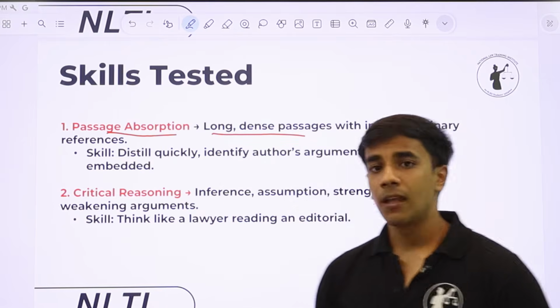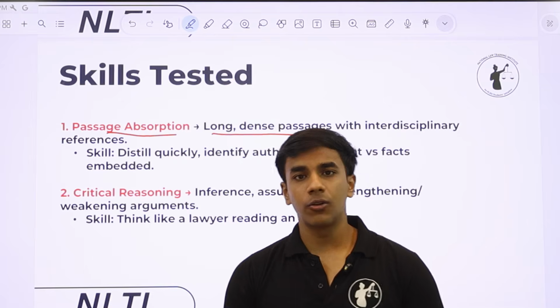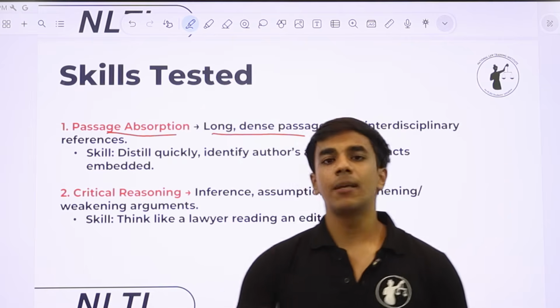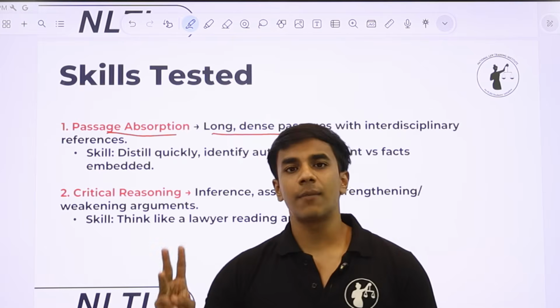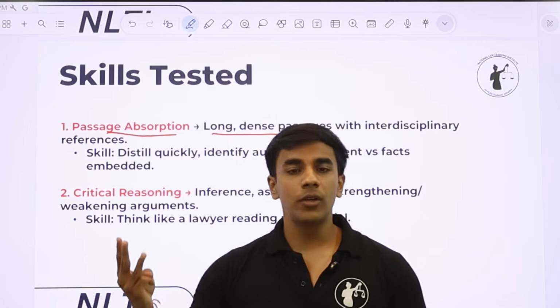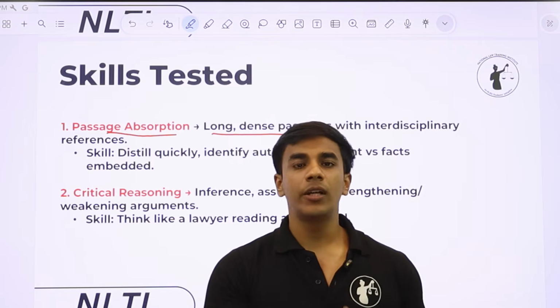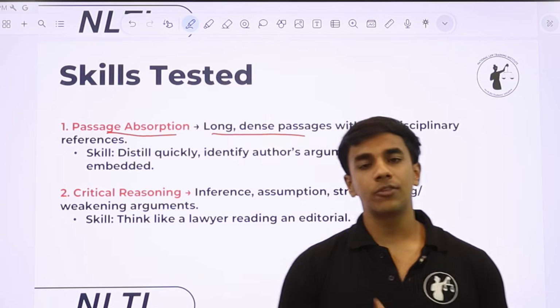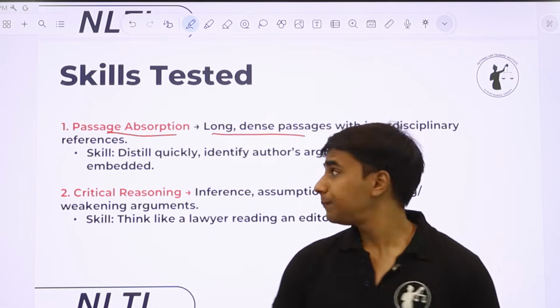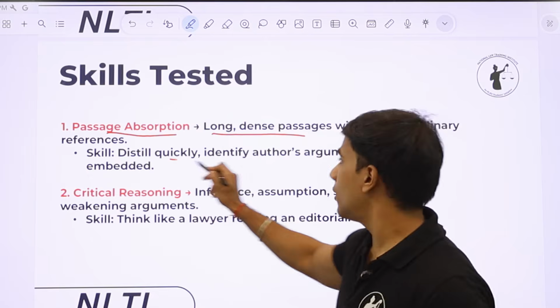तो आप कितने अच्छे से एक पैसेज पढ़ सकते हो, जो आपने पढ़ा है उसको कितने अच्छे से रिटेन कर सकते हो, और कितने जल्दी से पैसेज पढ़ सकते हो. So 3 skills are being tested: your reading speed, your comprehension ability, and your ability to retain. Because every time you read a question, you will not go back to the passage to read it again. तो आपको retain भी करना important है whatever you have read. Skill is to distill quickly.